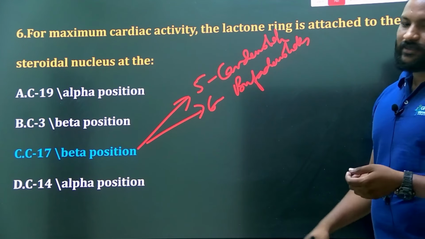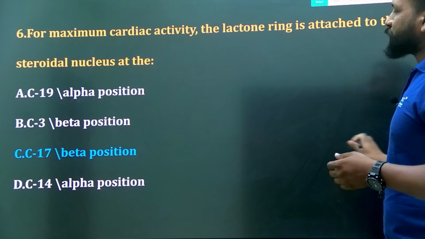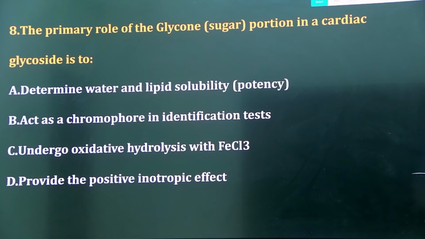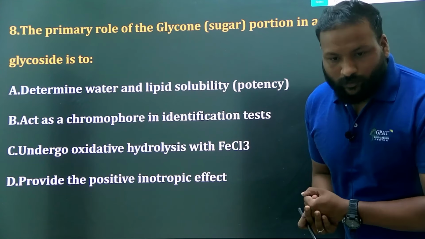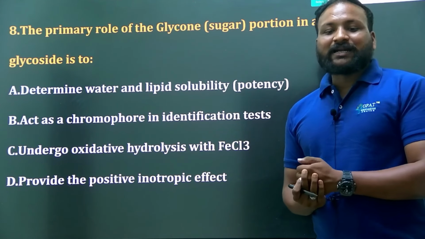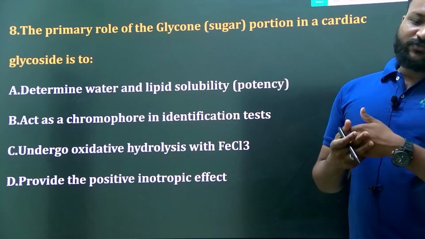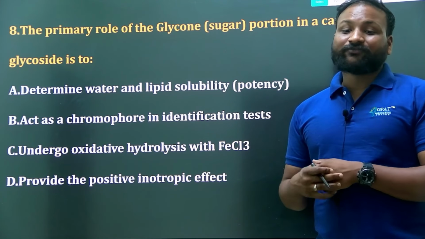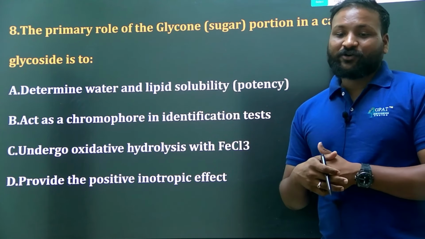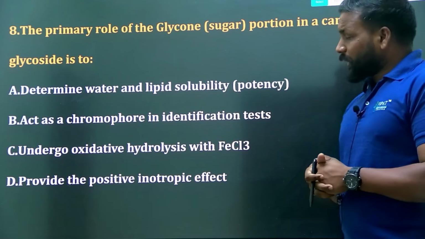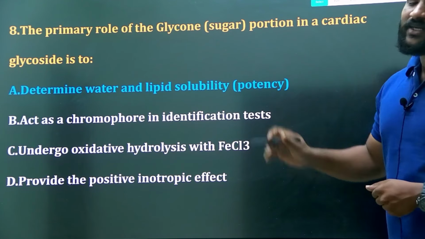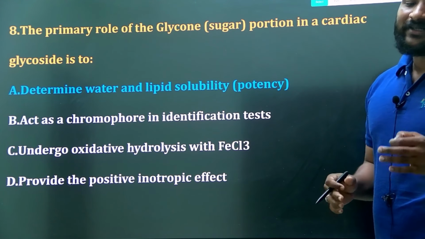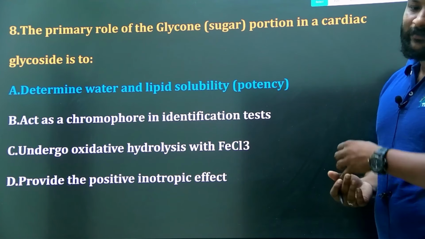Clear? Yes. Next question. The primary role of the glycone portion in the cardiac glycoside is to determine the water and lipid solubility, act as a chromophore for identification tests, or undergo oxidative hydrolysis with FeCl3 and provide the positive inotropic effect. So what is the role of the glycone part? We already discussed. The right answer will be option A. It determines water and lipid solubility.